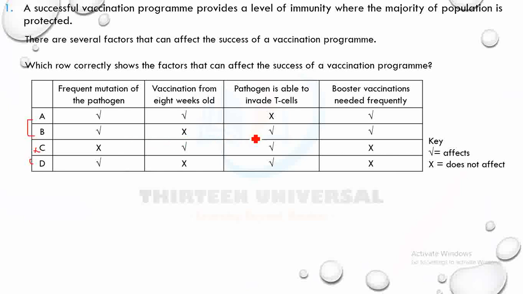Pathogens are able to invade T cells, so it's a factor. That means it's going to affect the immune system. Booster vaccination is needed frequently for people that have low intake of protein. They will need booster immunity. So from the beginning we have chosen B. Clear? Let's go to the next question.